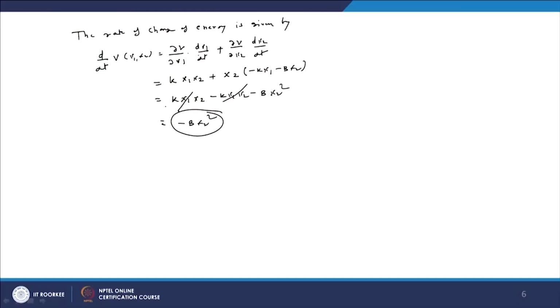What I am saying is, if you define a function and take its rate of change, if it decreases, that means your energy decreases. So here, for this spring mass damper system, we have taken a function and differentiated it, and we find that this is always negative when x2 is non-zero. So we find that this system is a stable system.